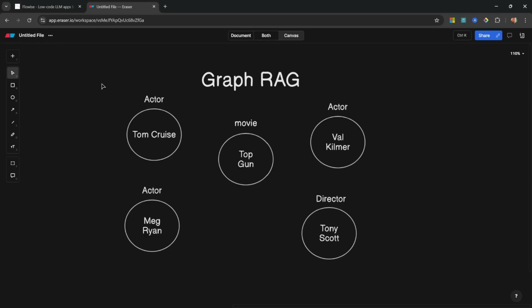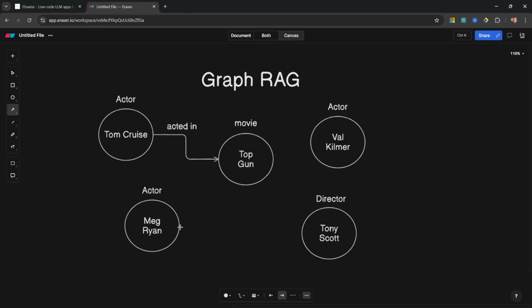Now, these nodes don't have to live by themselves in isolation. These nodes can have relationships with other nodes. So this node could have a relationship of type acted in. The same goes for this node, so we'll just grab this, and add acted in. We also know that Val Kilmer also acted in Top Gun, and let's add our director to the movie as well, with a relationship of directed.